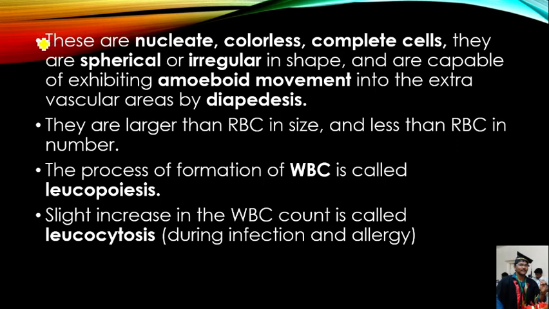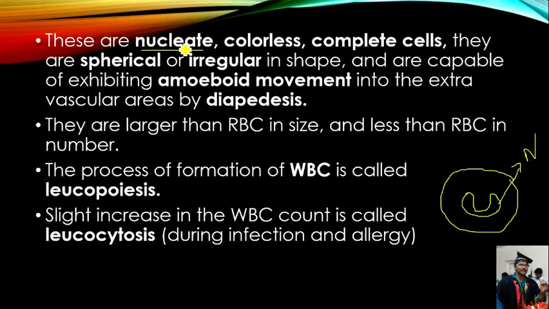If you see the basic points related to leukocytes or white blood cells, the white blood cells are nucleate. Nucleate means they contain a nucleus inside, which may be a lobed nucleus. They contain a nucleus, hence they are called nucleate cells. They are also colorless.